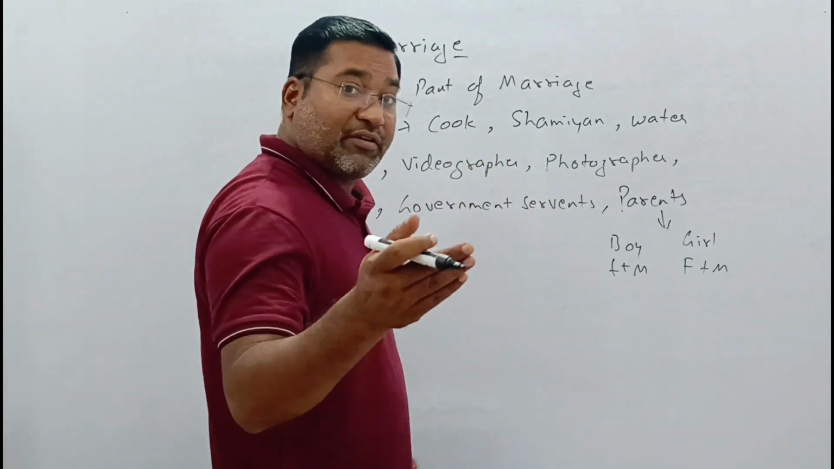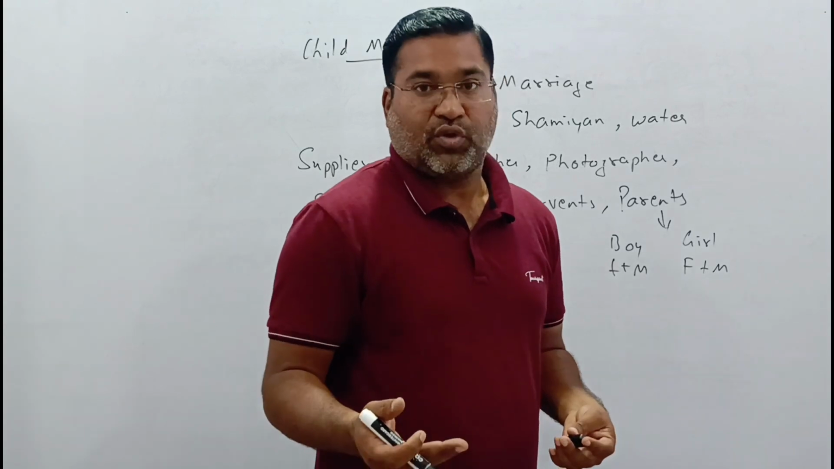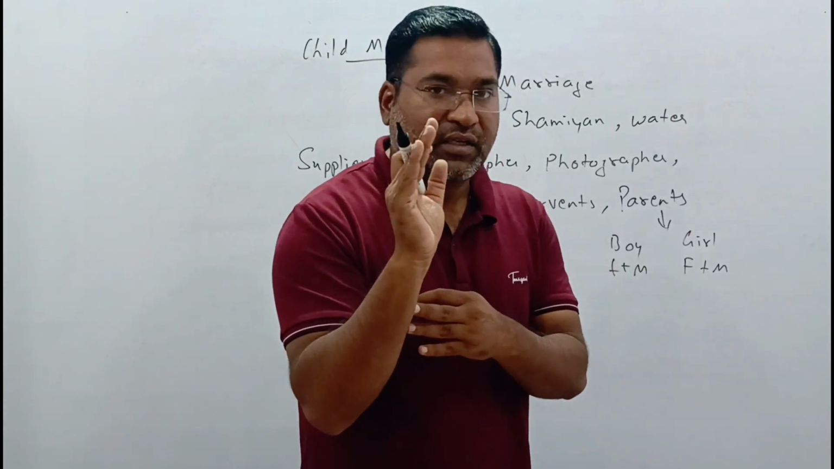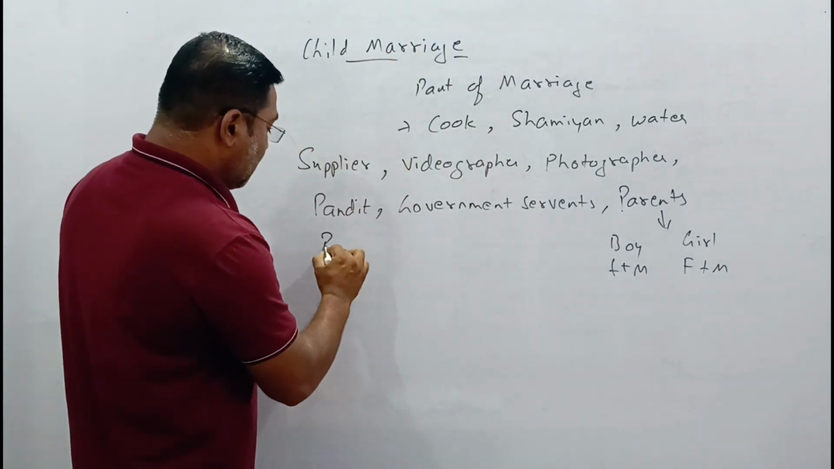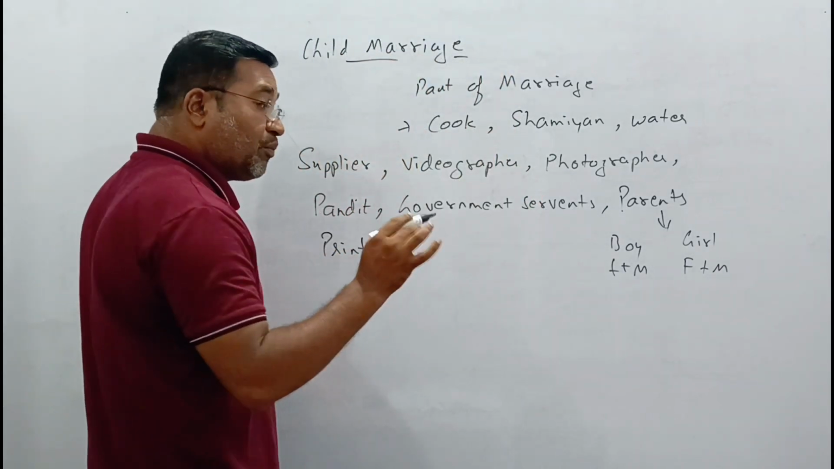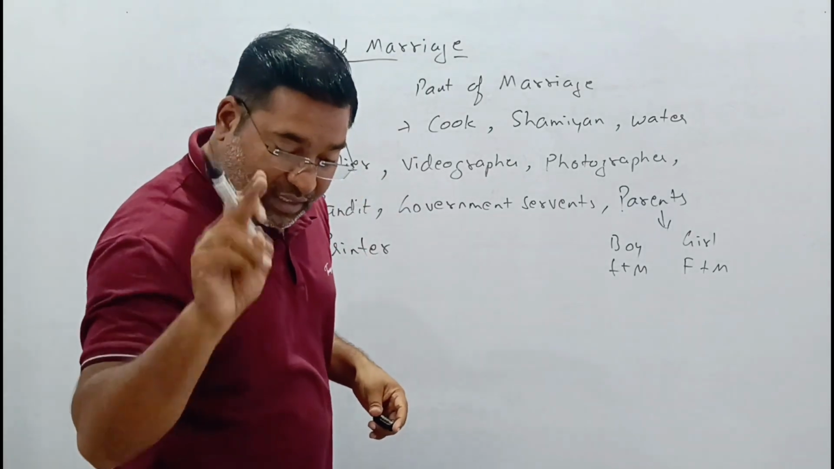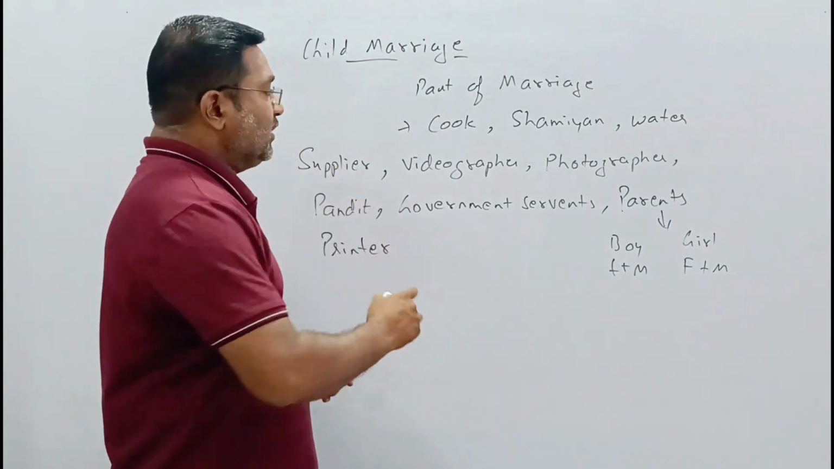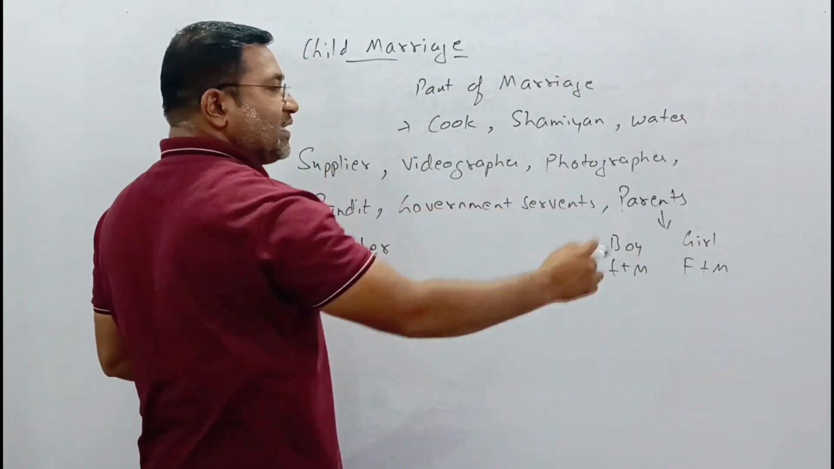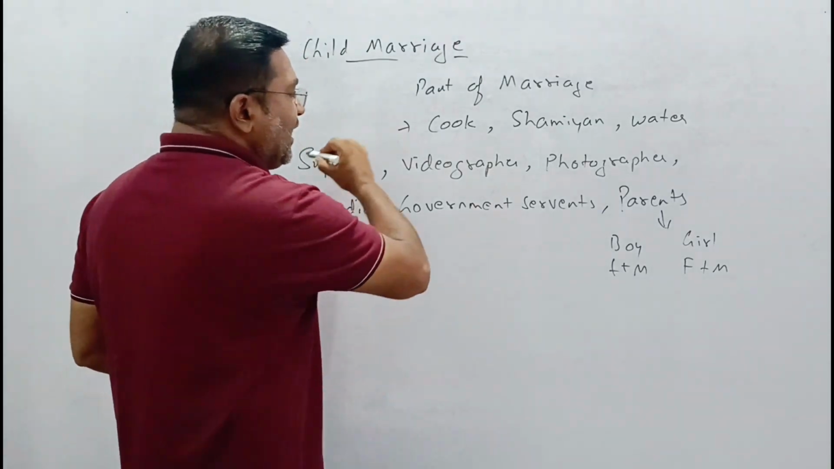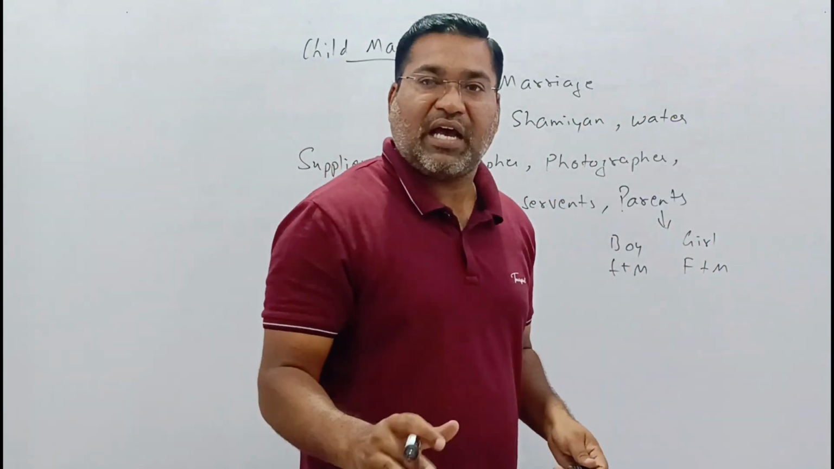Moreover, we know that when a marriage takes place, an invitation is given, so definitely we will take a card. Now this card is printed at a printing press. So the printer, the one who printed the marriage card, will also be considered a culprit. All these people will be punished and considered offenders. Why? Because even knowing everything, they have indulged in the wrong work.